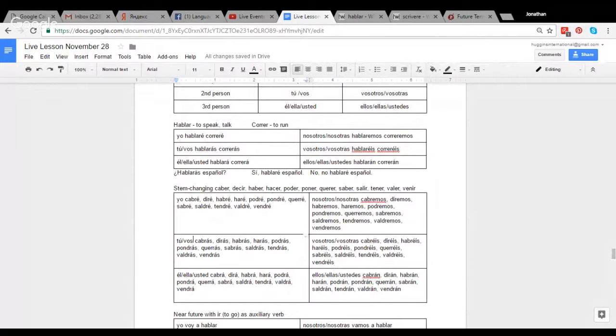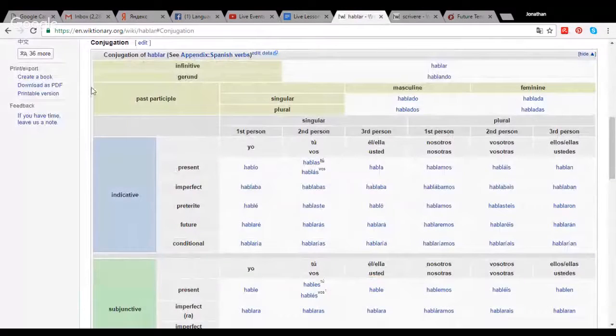I'm going to move over to the Wiktionary, to this table. This is one thing that I usually like to look at for these conjugation tables. So far from these lessons, you have the present tense. We've looked at the preterite, the past tense, and today we were looking here at the future.